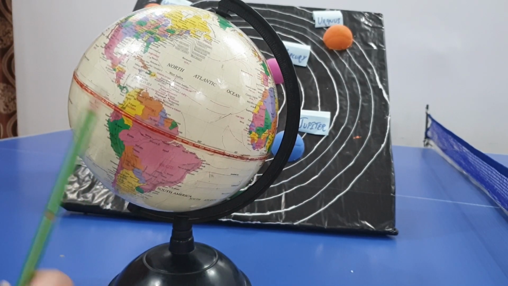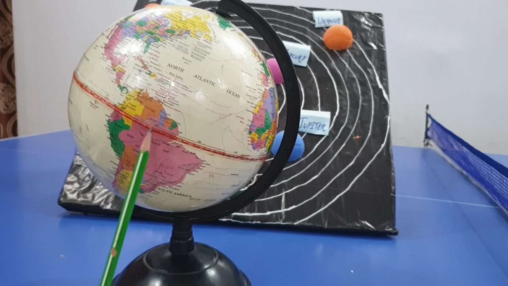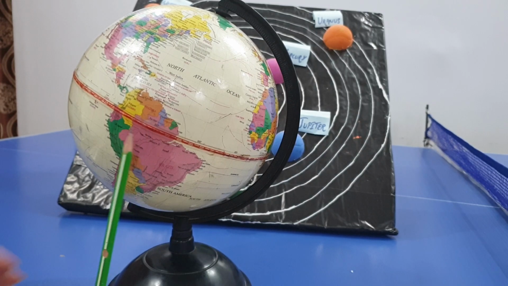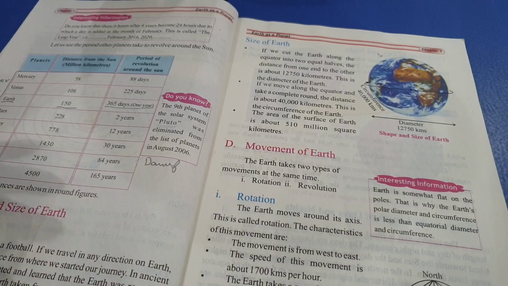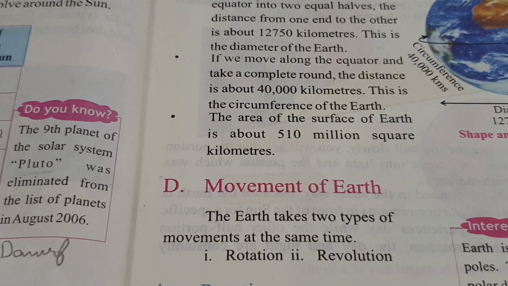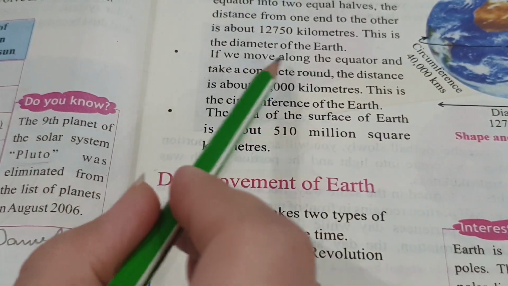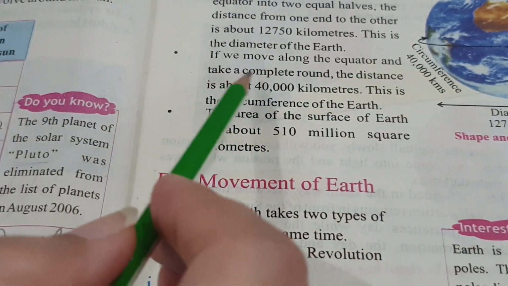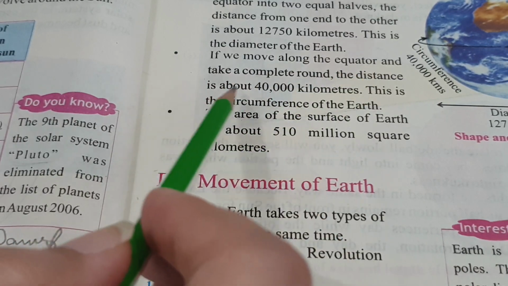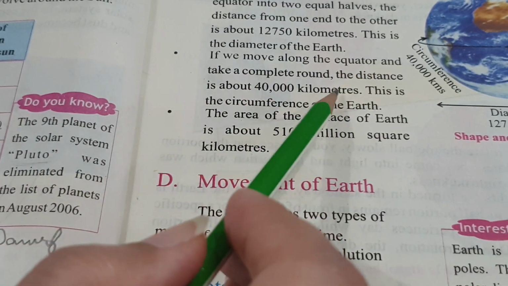And what is the distance? This distance is 12,750 kilometers. We call it the diameter, and this is 12,750 kilometers. Okay, so let's move on to the next point. If we move along the equator and take a complete round, the distance is about 40,000 kilometers.